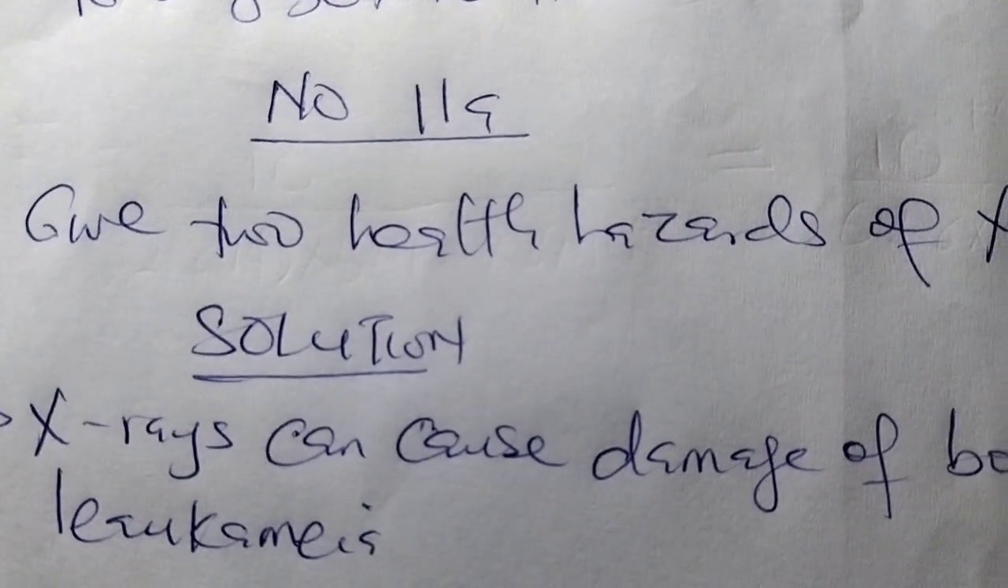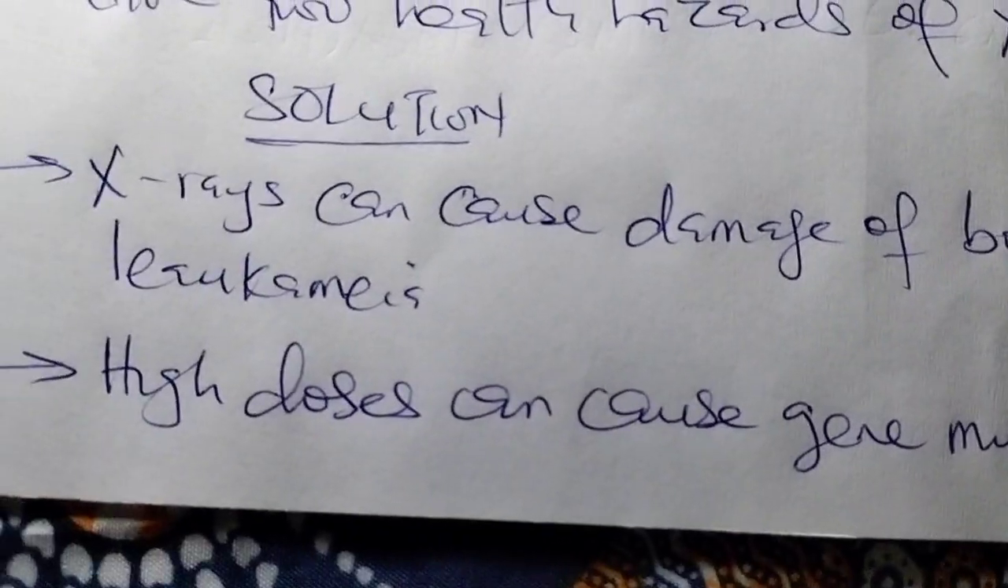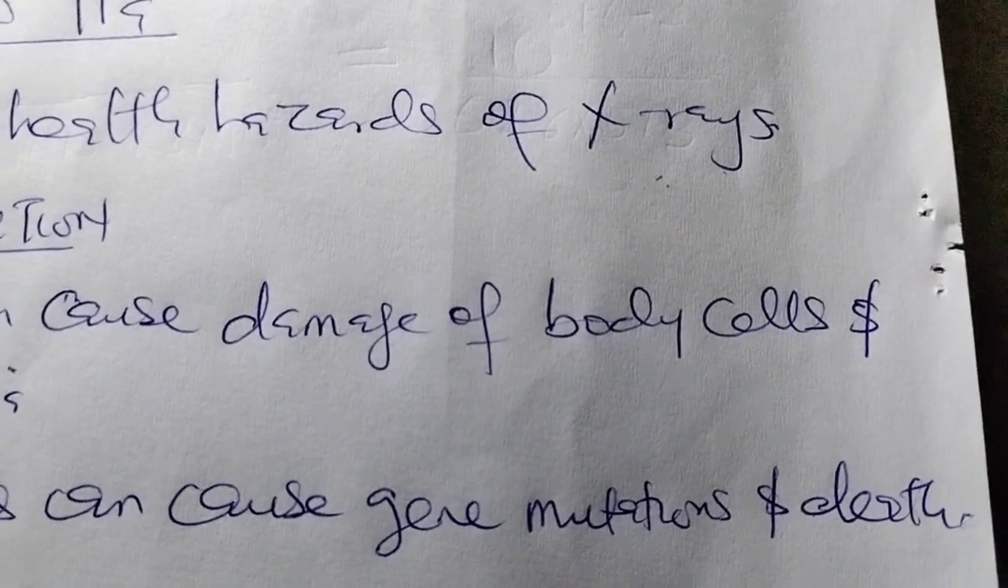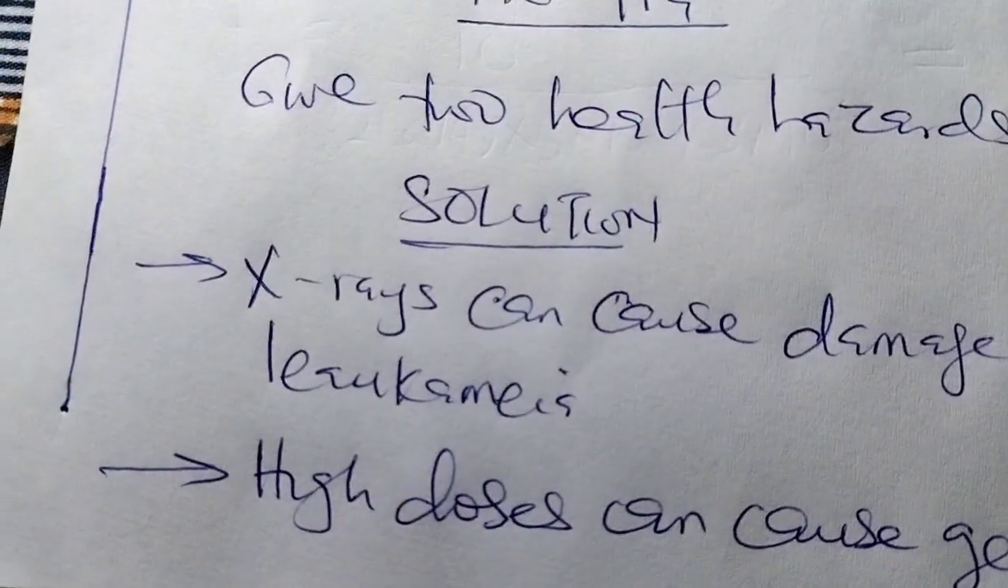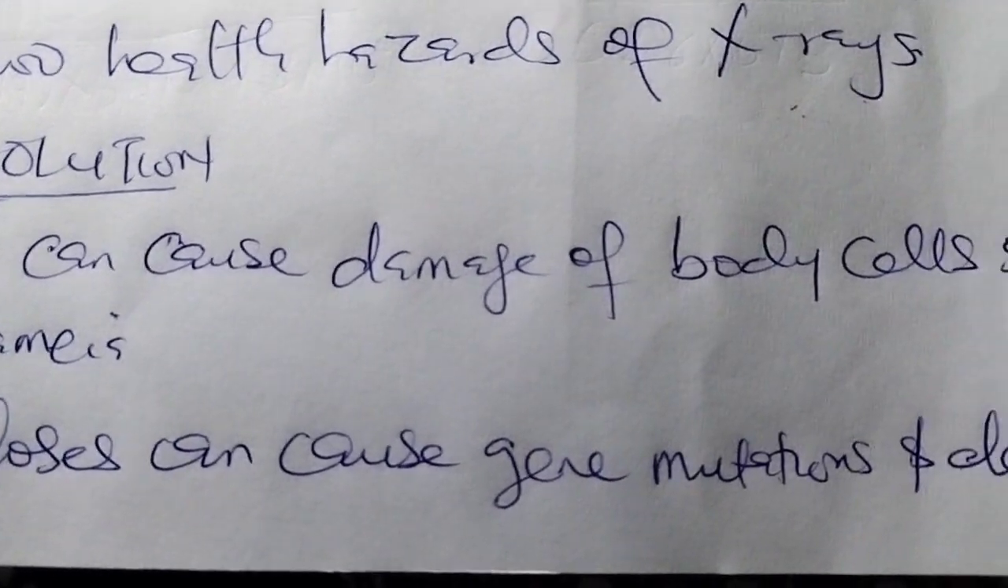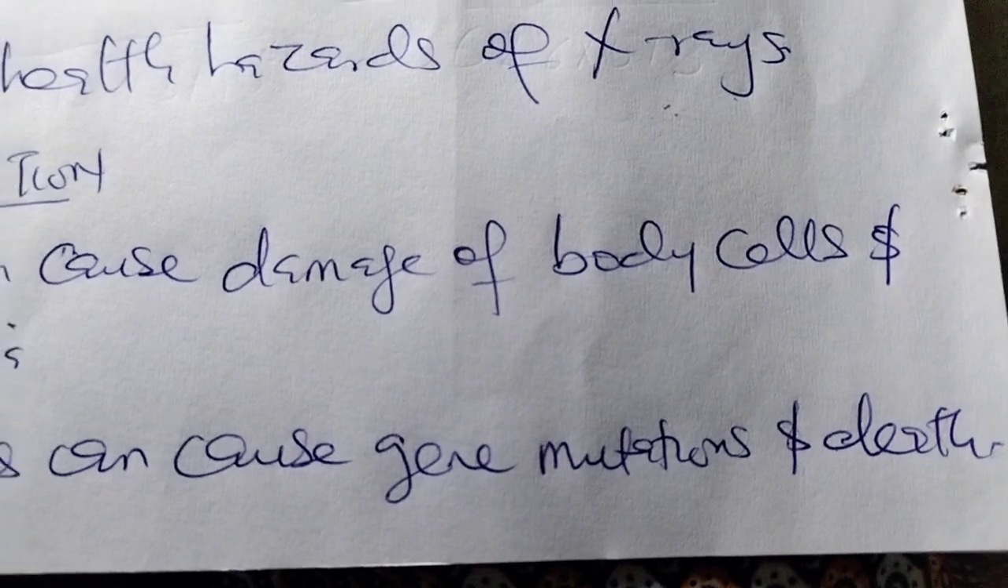11a. Give two health hazards of X-rays. Solution: X-rays can cause damage to the body cells and leukemia. 2. High doses of X-rays can cause gene mutations and death.